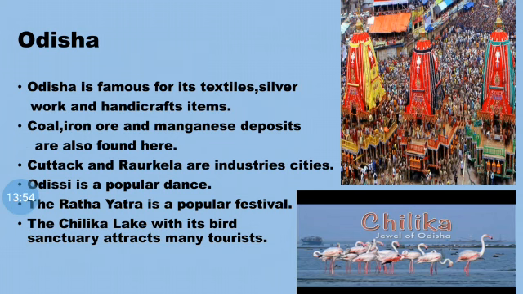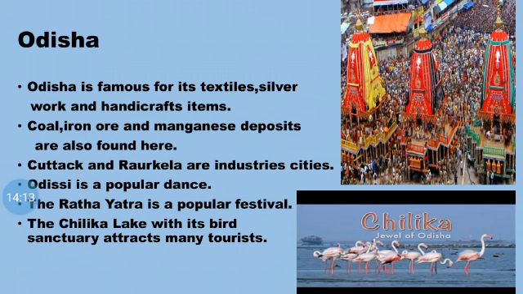Next we have got Odisha, which is the last state. Odisha is famous for its textile, silver works and handicraft items. Coal, iron ore and manganese deposits are also found in Odisha.